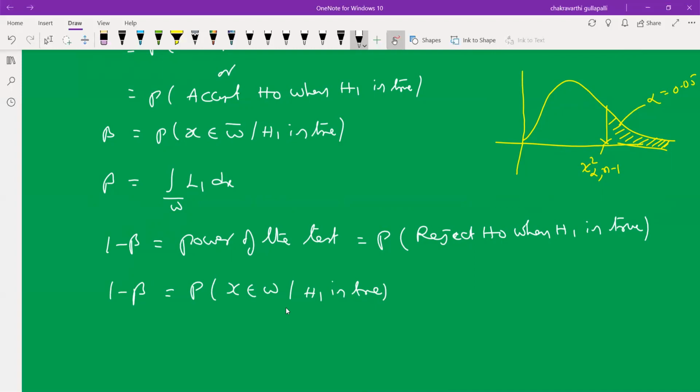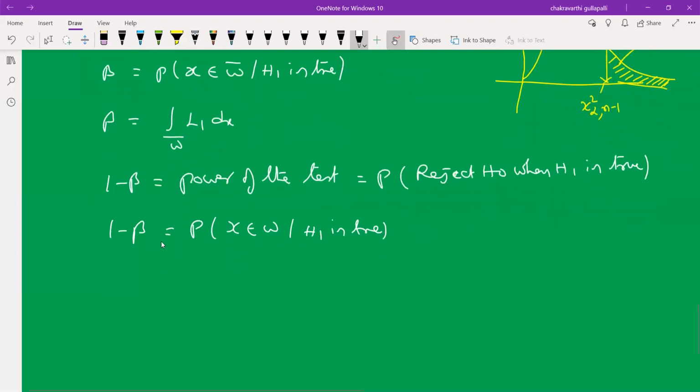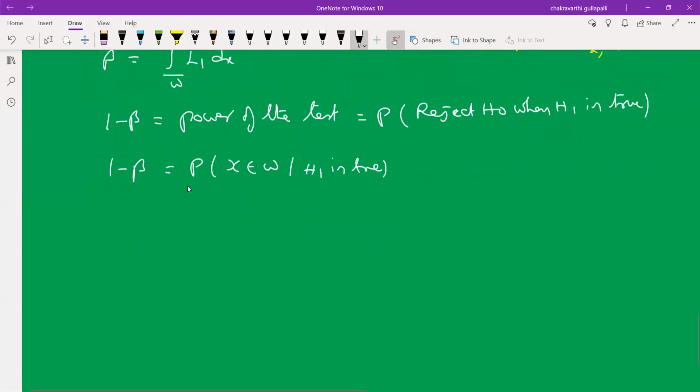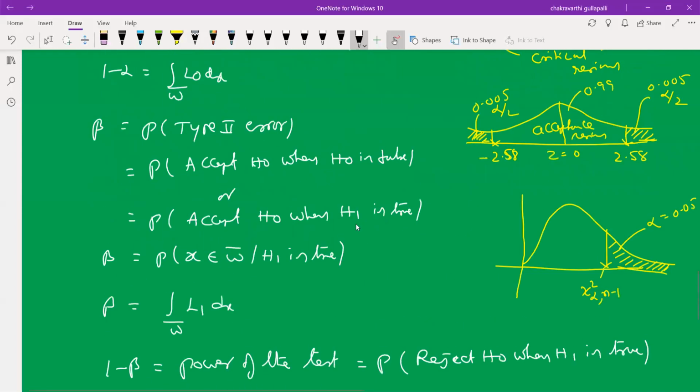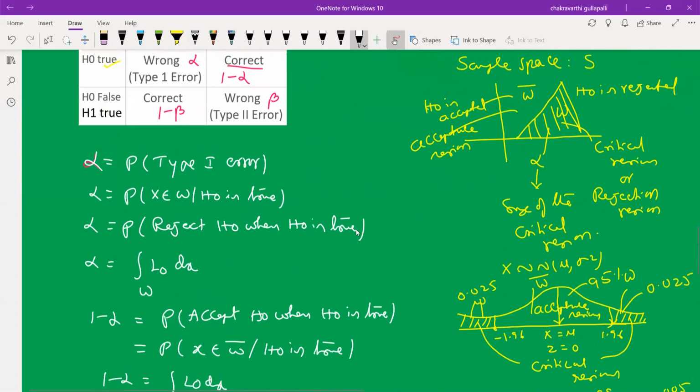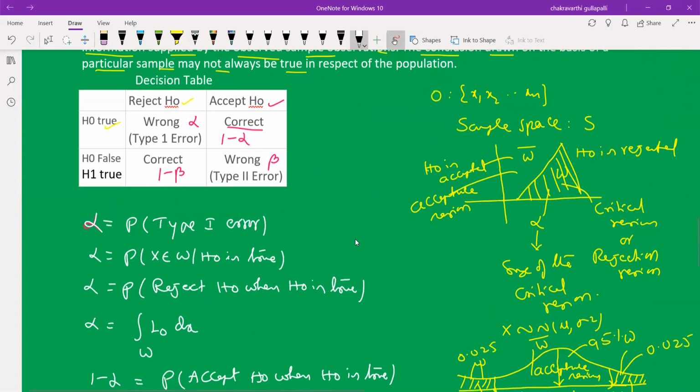Sometimes you have to use this formula to calculate the type 2 error. Don't directly take this concept for beta calculation. You calculate 1 minus beta, and that gives the beta value. Use the power of the test to calculate type 2 errors. That is the best practice. So the integral of L1 dx over W. These are very important concepts, the type 1 and type 2 errors.